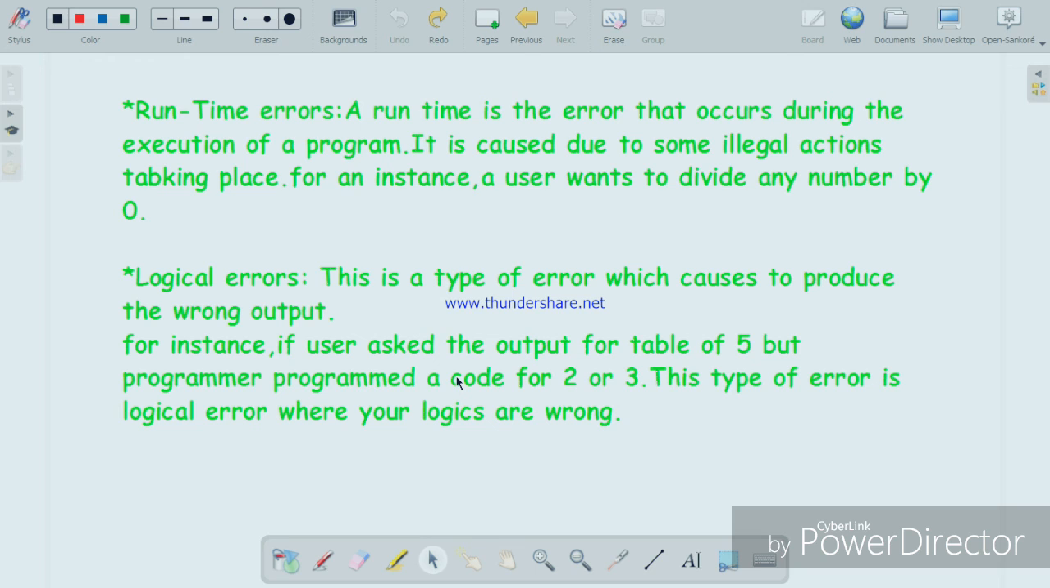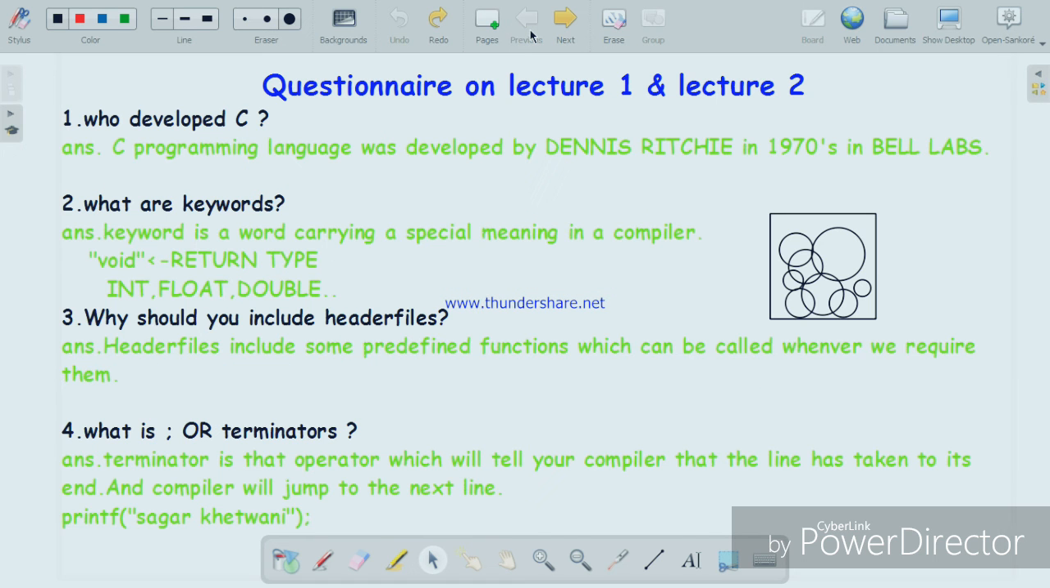Okay, so guys, I hope that you must have understood these questions. These are the only questions regarding lecture 1 and lecture 2 which are the most important part. So do prepare yourself with this, guys.